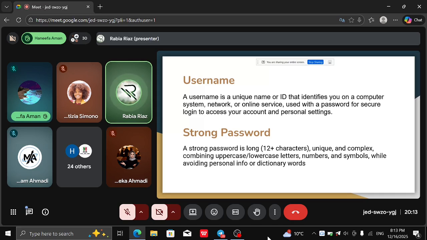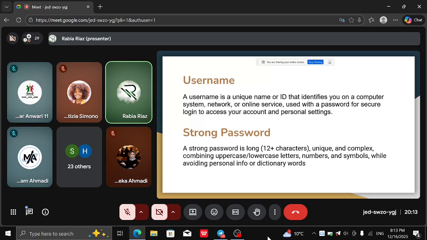Now, what we have is a strong password. Is someone raising a hand?